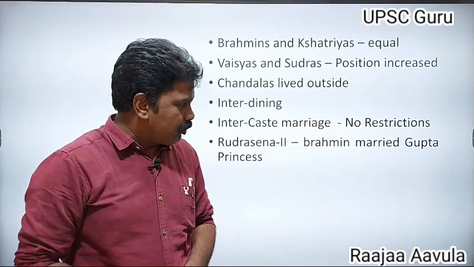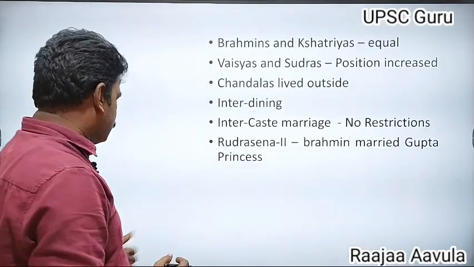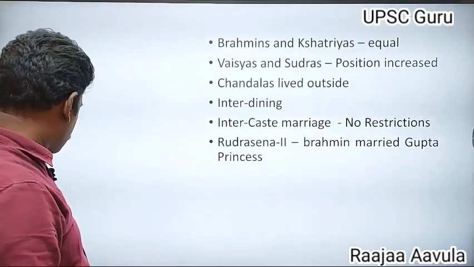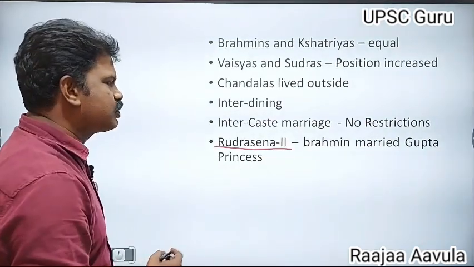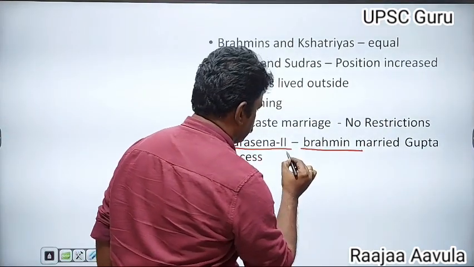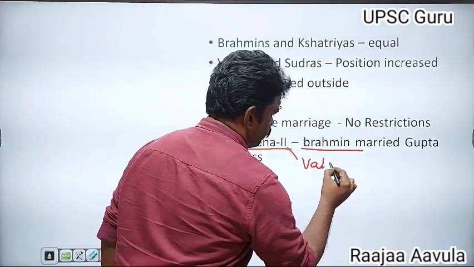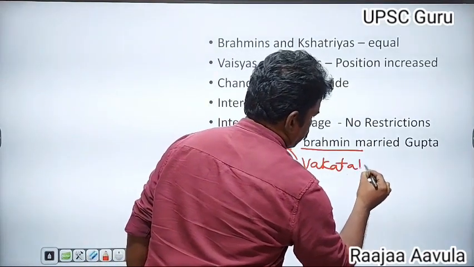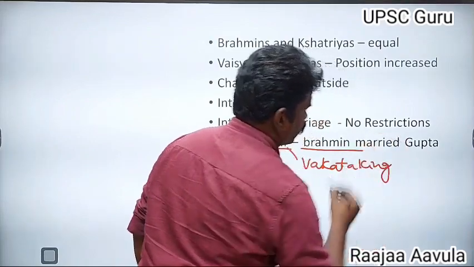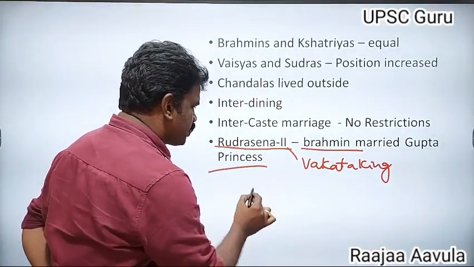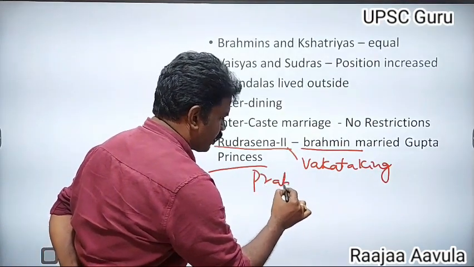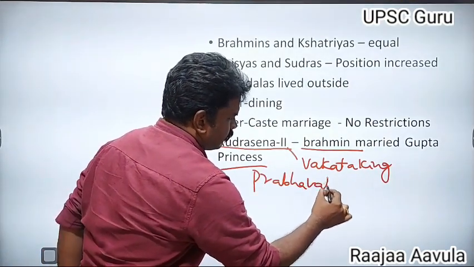Along with this, if you come to the point of the Vakataka king Rudrasena, he was originally a Brahmin. He was the Vakataka king. Rudrasena married a Brahmin princess, Prabhavati Gupta.